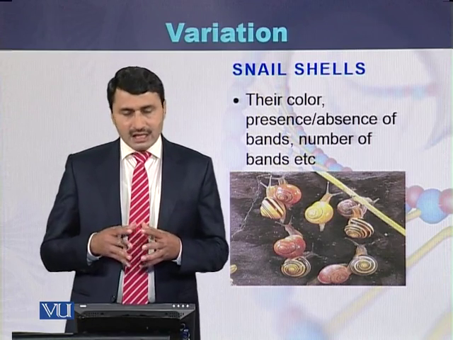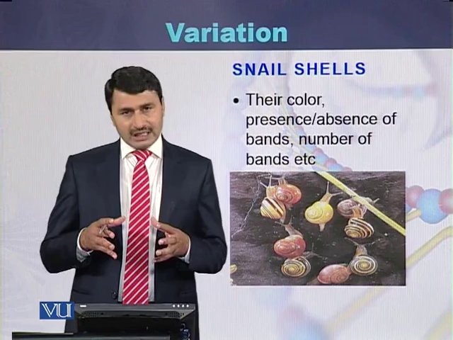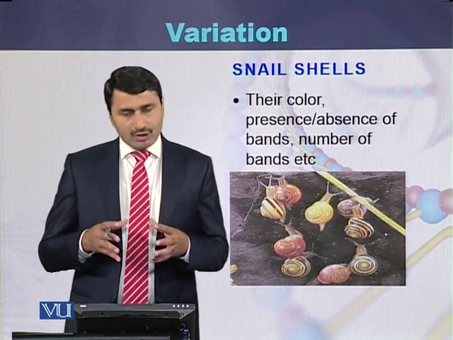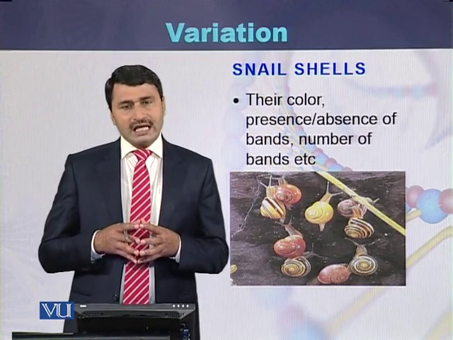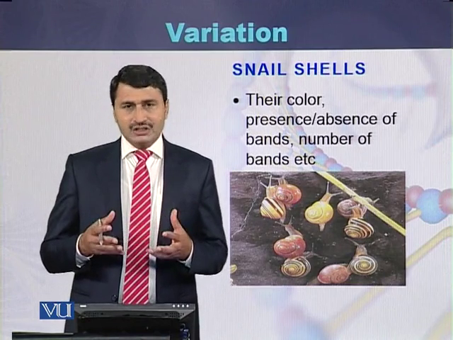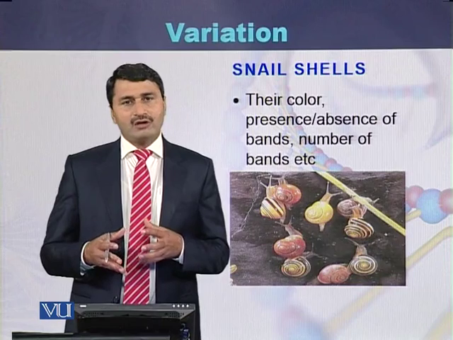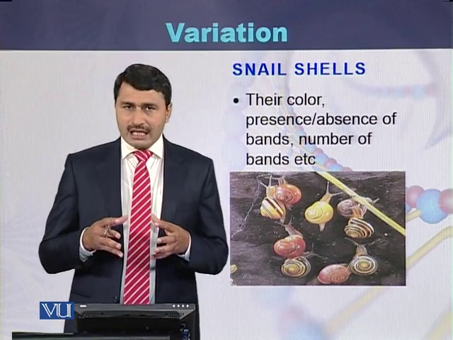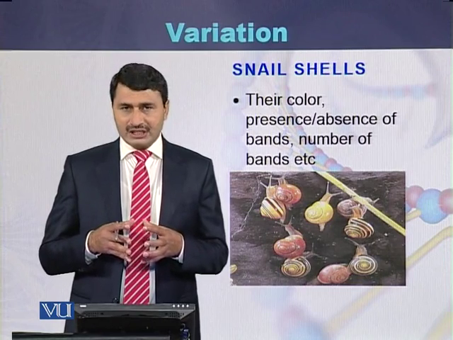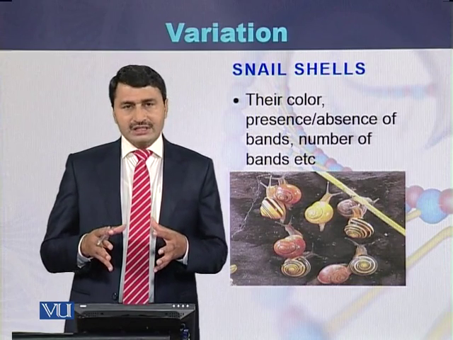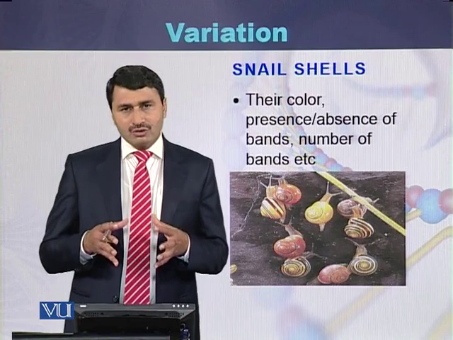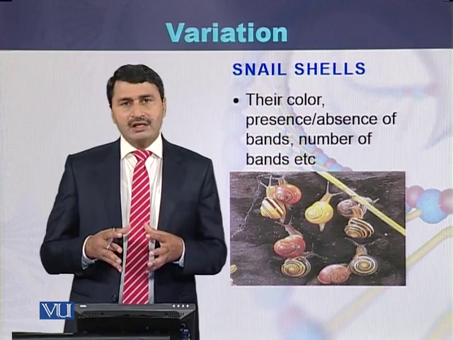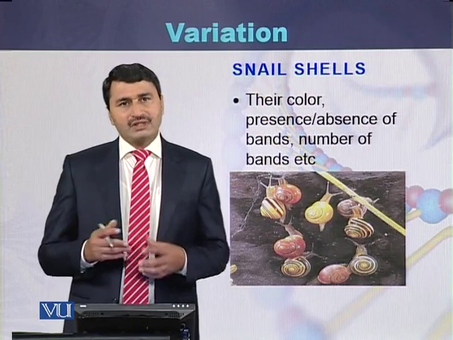while on some of the shells their number is small. Here we can see some of the snail shells are yellow in color, some are red in color. On some snails we can see there is a large number of bands, while on some of the snails we see that there is a smaller number of bands on their shell. So these shells belong to the same species, but even then they have variation among the individuals of the same species.